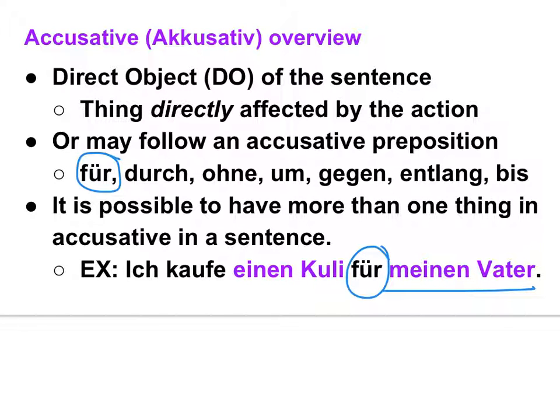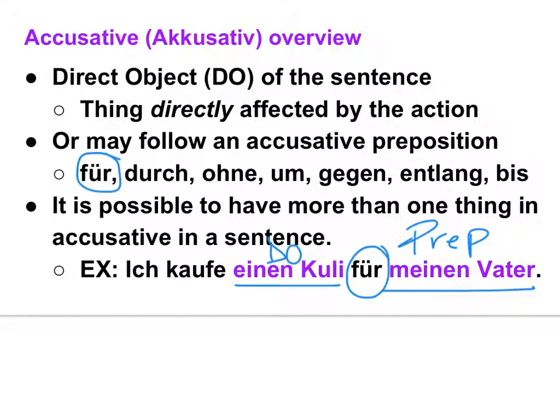What about einen Kuli? Why is that one accusative? That's the direct object. That is the thing you are buying. So that is directly affected by the verb. So this one we'll put preposition over it, and this one is the direct object. Do those two things make sense? Yeah.